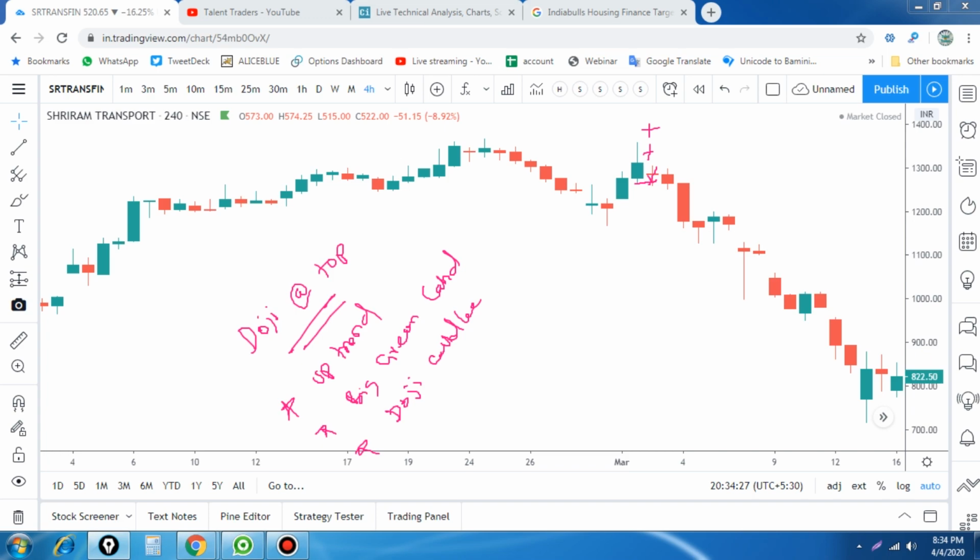These are the trend recognition criteria. Here is a green candle, and the next day the doji forms here, doji at the top.